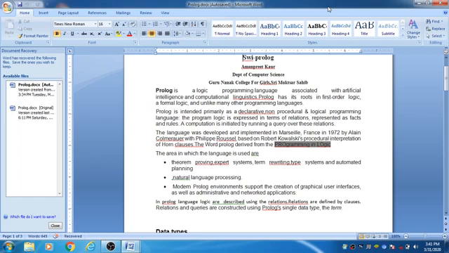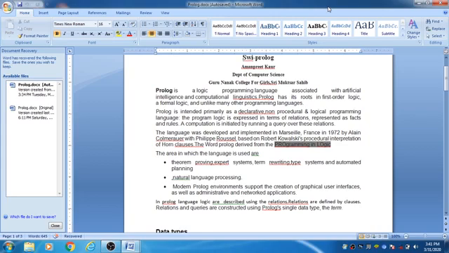Swipe Prolog is a version of Prolog. What is Prolog? It is basically a logic programming language. By the term logic programming language, I mean that it is associated with propositional logic or first order predicate logic that gives the resultant value in the form of true and false. It is basically used in artificial intelligence and computational linguistics.